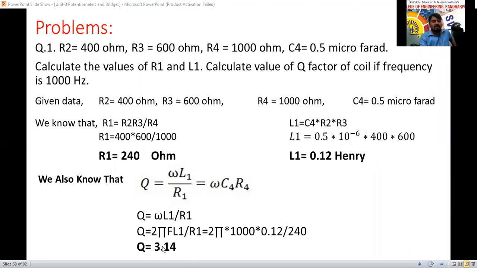The quality factor is how much it is? 3.14. 3.14 is the quality factor here now. So 0.5, he has given this one, 0.5. This 5 means don't use 360 here. It is in radian. In the calculator, you enter the 5 only.